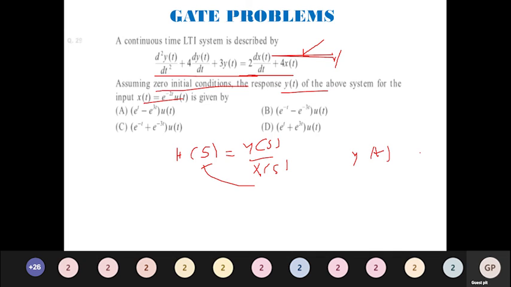Can someone quickly solve it and tell me the answer? Please try to solve it and give me the answer. What will be the answer for that?